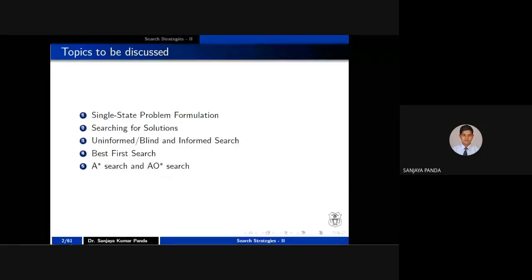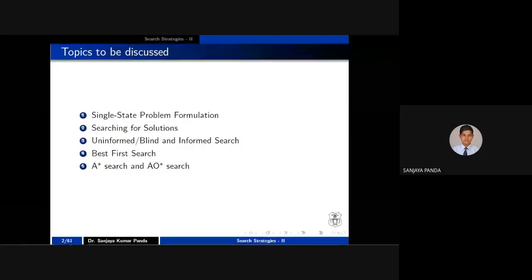So in this session, we'll start with yesterday's problem. I told you about single state problem, multi-state problem, contingency problem, right? And exploration problem. So we'll start with a single state problem. Then we'll see how to search for the solution. Then briefly, I will explain about the difference between uninformed and informed search strategies.